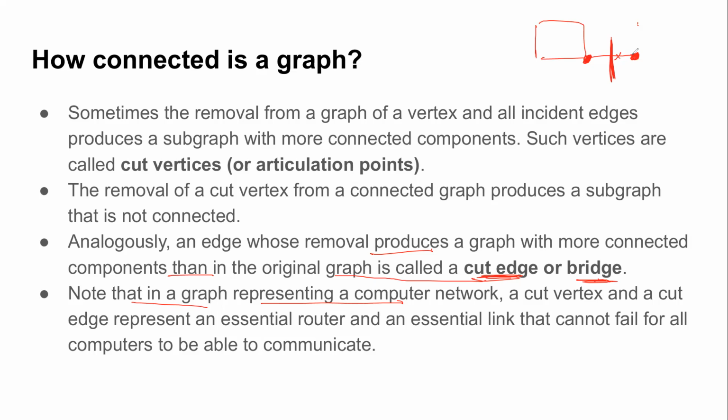Okay, and these cut edges or cut vertices are something which are going to control your reliability. If you have more cut edges or bridges, it means you are more unreliable, because that means you are able to split your graph very quickly. So if I give you a graph and I say there are say 3 cut edges or cut vertices, versus a graph which has say 10 cut edges or vertices, which one is more reliable?